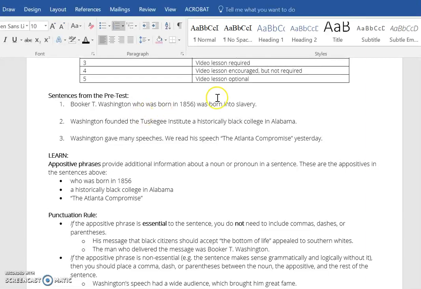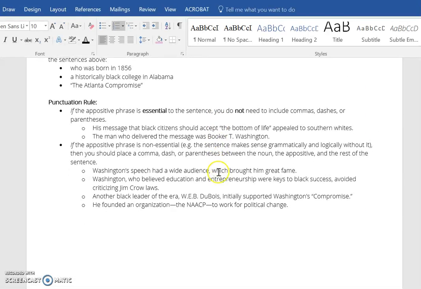Okay, and then looking down at the examples down here, we have an appositive phrase right here. Washington's speech had a wide audience, which brought him great fame. This is the appositive phrase. It's giving me more information about the speech. It's not essential, so I can set it off with a comma there, and it's closed off with a period. Washington, who believed education and entrepreneurship were keys to black success, avoided criticizing Jim Crow laws.